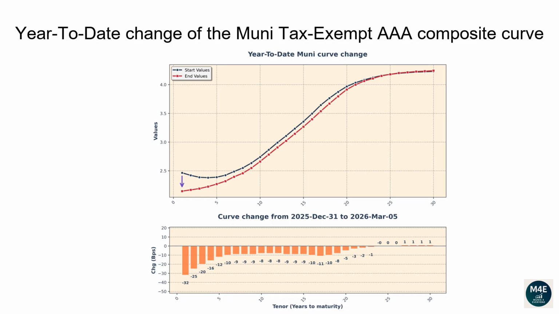The 1-year tenor changed -32 basis points. The 2-year tenor changed -25 basis points. The 5-year tenor changed -12 basis points. The 10-year tenor changed -8 basis points. The 20-year tenor changed -5 basis points. The 30-year tenor changed 1 basis point.